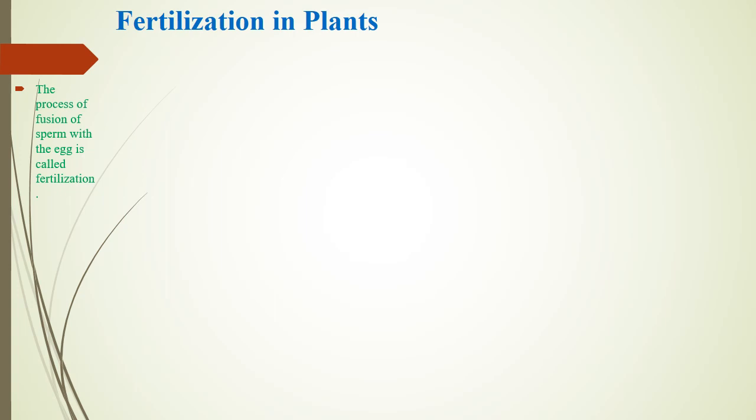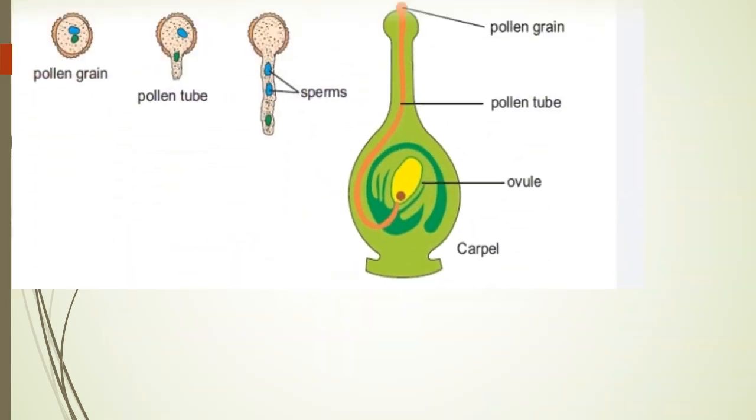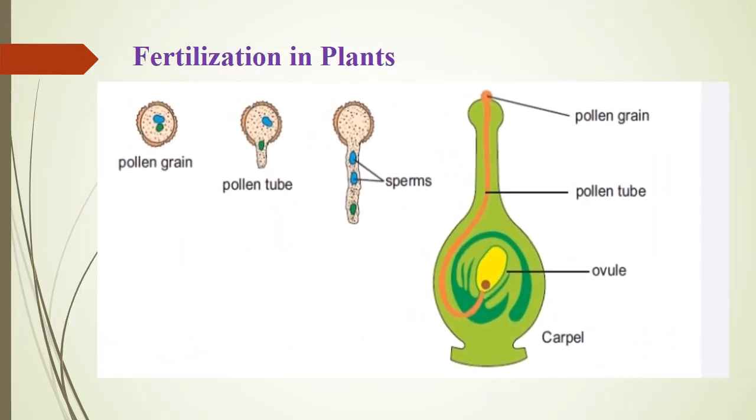Fertilization is the process of fusion of sperm with the egg. In fertilization, the surface of the stigma in a flower is sticky and pollen grains stick to it. Here is another diagram taken from your textbook, you can understand better from this diagram. A pollen tube grows out from each pollen grain. Two sperms are present in this pollen tube.